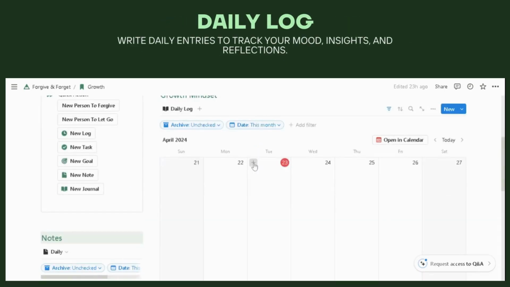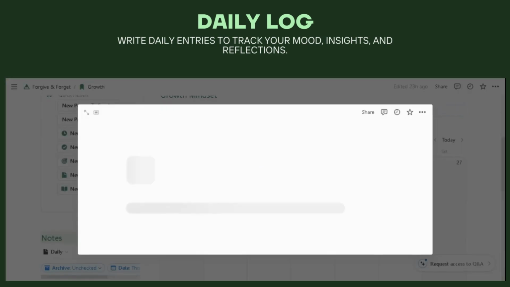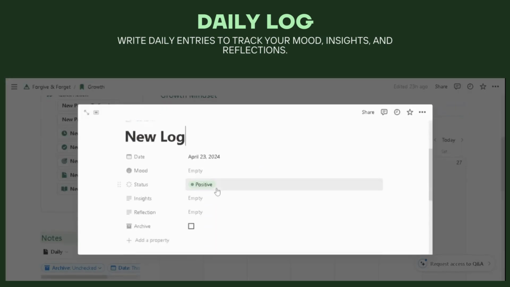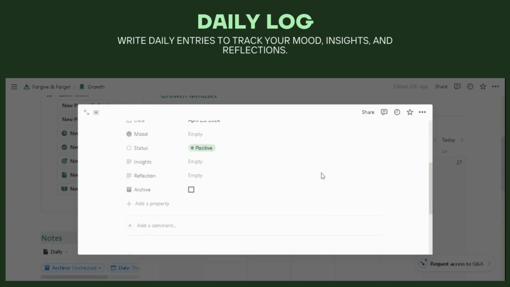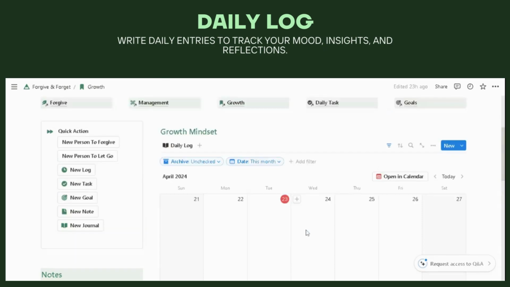Here, write diary entries to track your mood, insights, and reflections. It's a great way to stay mindful and focus on your personal growth. And now, journal.